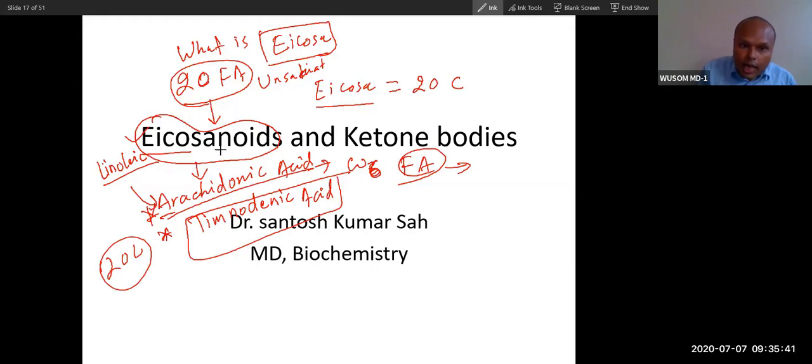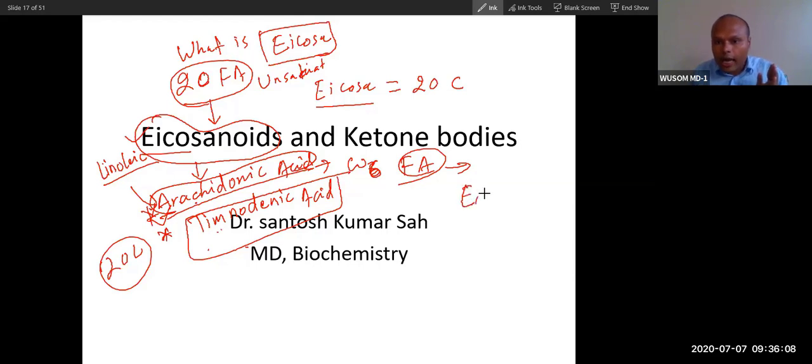These eicosanoids are derived from arachidonic acid and timnodonic acid. Majority will be formed from arachidonic acid. So arachidonic acid will produce most of these eicosanoids, and a lesser amount of eicosanoids is also derived from timnodonic acid. Remember, both will produce, and arachidonic contributes much more than timnodonic.